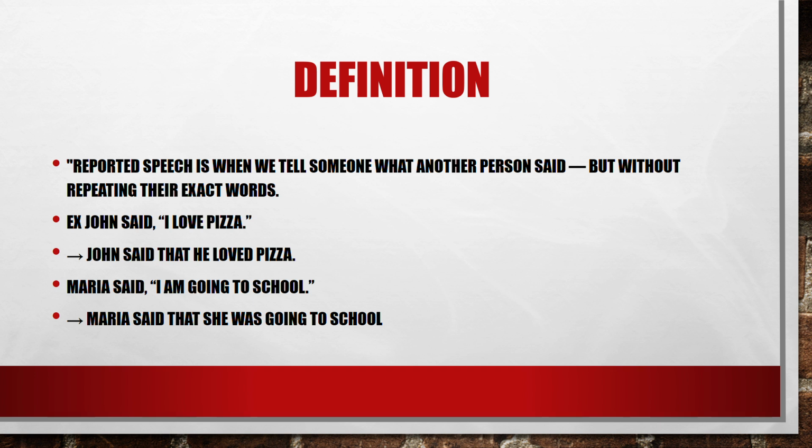The same thing in the second example. When I'm going to say to someone what Maria said, I'm going to say Maria said that she was going to school, because the verb go is conjugated in the present progressive or present continuous. And when I'm going to tell someone what Maria said, I'm going to conjugate that verb into the past continuous or the past progressive, which I'm going to see later.